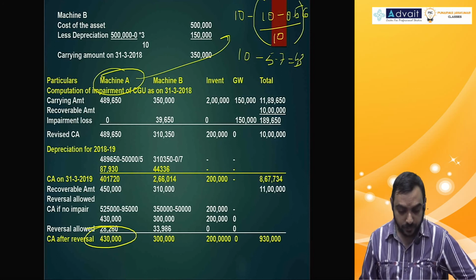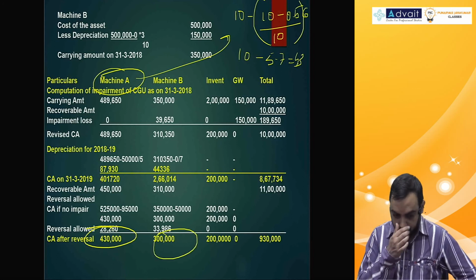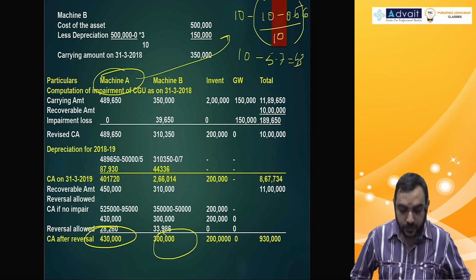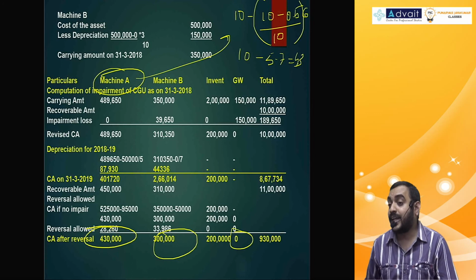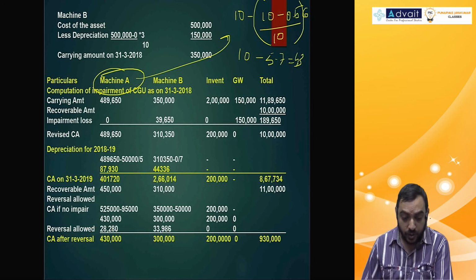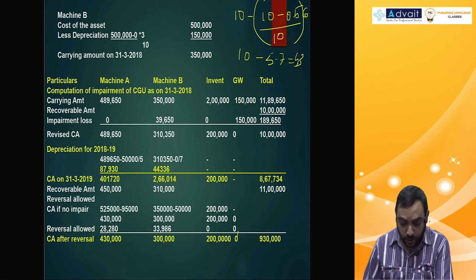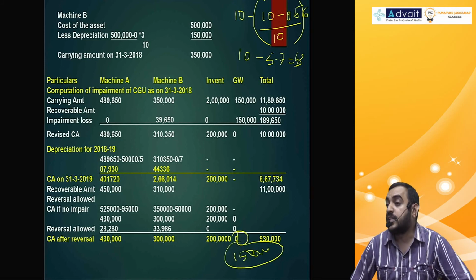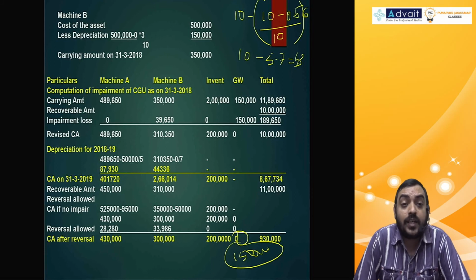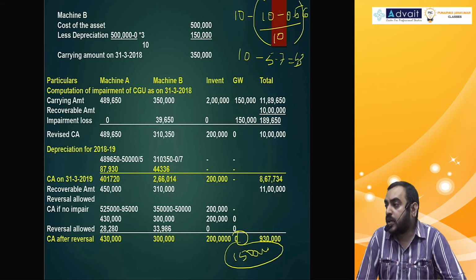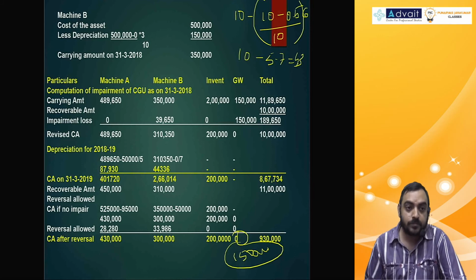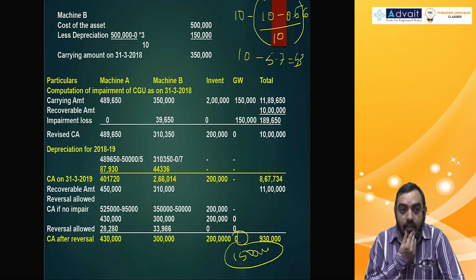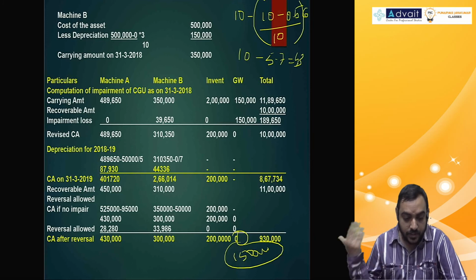Same thing for machine B also. Inventory, and the only thing is goodwill, whatever is impaired cannot be taken back. For the old syllabus answer, this 1 lakh also you can write as 1,50,000. Because reversal of impairment is allowed in AS 28, not allowed in Ind AS. Completely crossed, correct. Complete reversal happening.